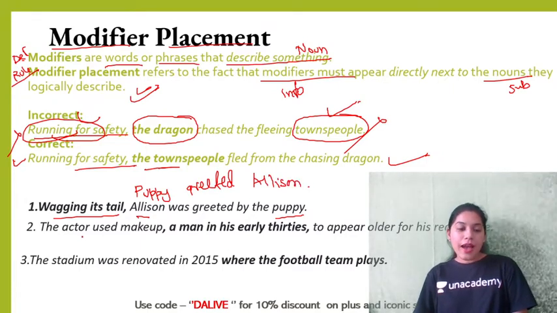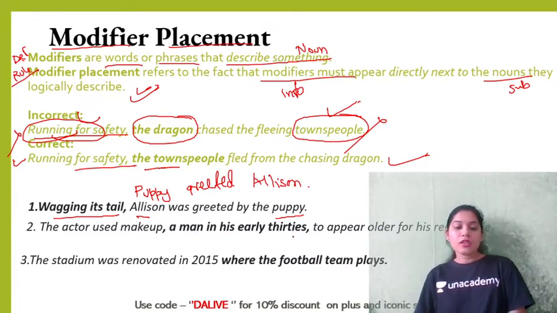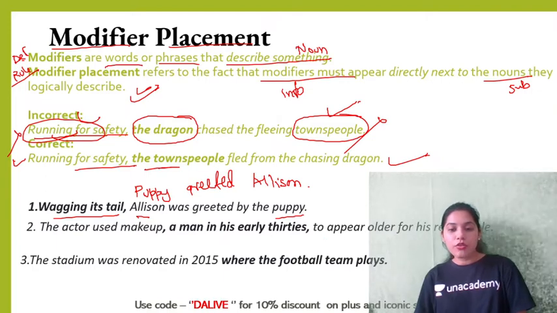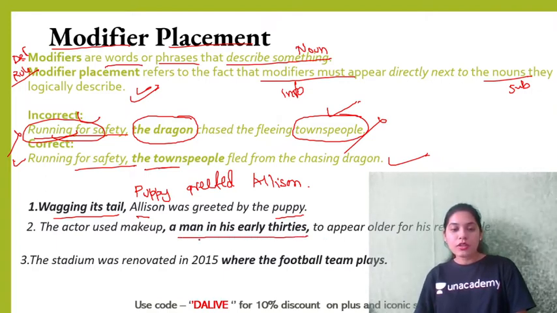Correct? The actor used makeup, a man in his early 30s, to appear older for his recent role. So, who is in his early 30s? Makeup or actor? Actor. So this information should be next to the actor.